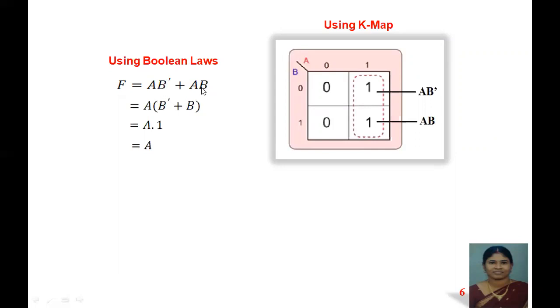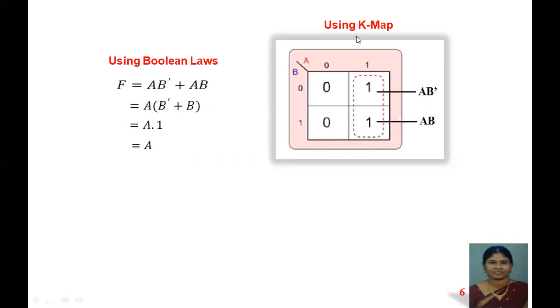So we can take a outside, and b dash plus b inside. b dash plus b is nothing but 1 according to Boolean laws. So a into 1 will become a. The function now becomes a. Now how many steps have we taken? We have taken 4 steps for solving this equation.